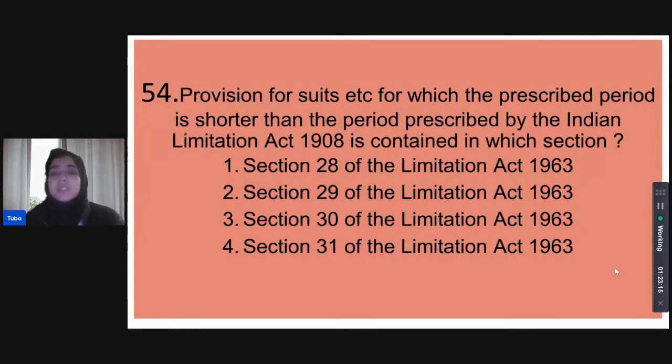Provisions for suits, etc., for which the prescribed period is shorter than the period prescribed by the Indian Limitation Act is contained in which section? So the period prescribed is shorter than the period prescribed in the Limitation Act 1908. Which section of the 1963 Limitation Act contains it? Is it section 28, 29, 30, or 31?